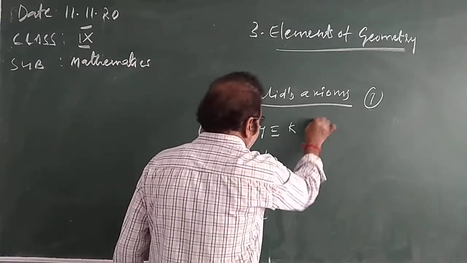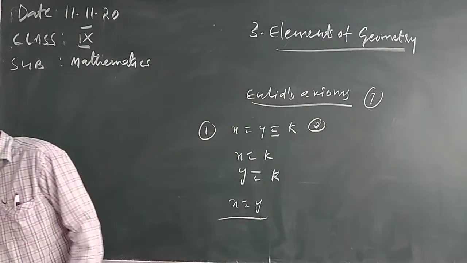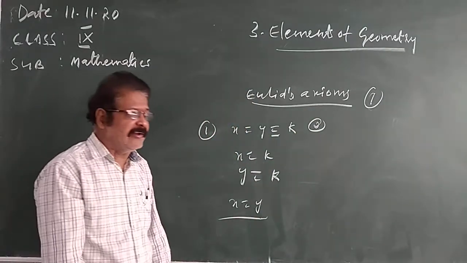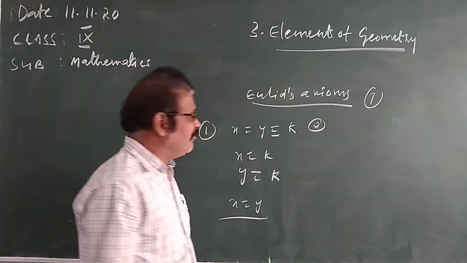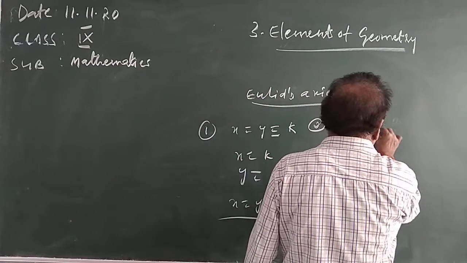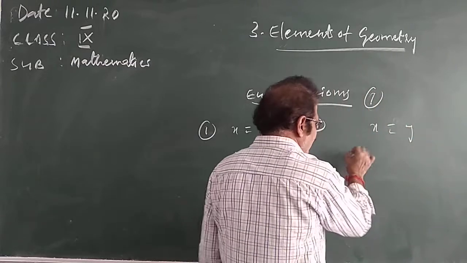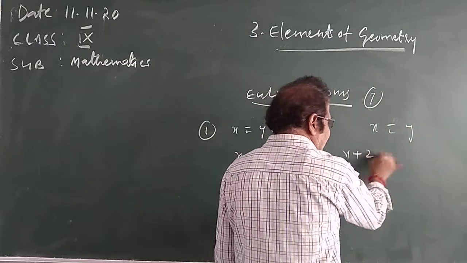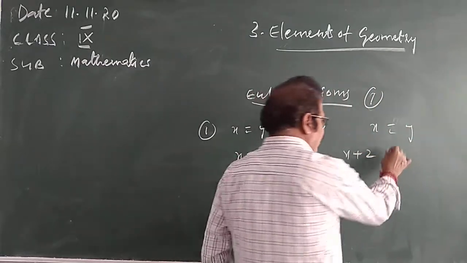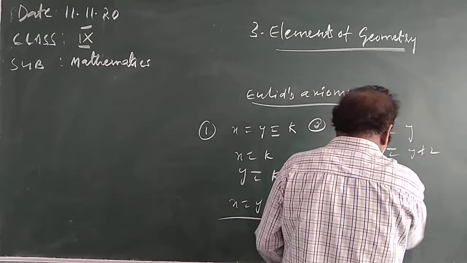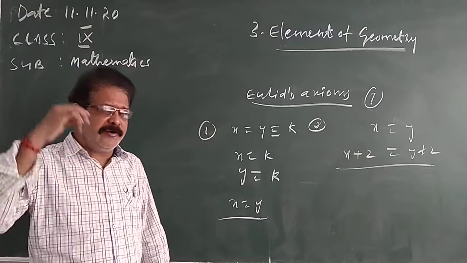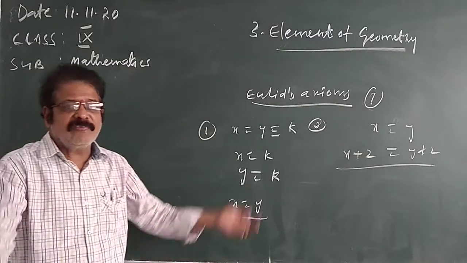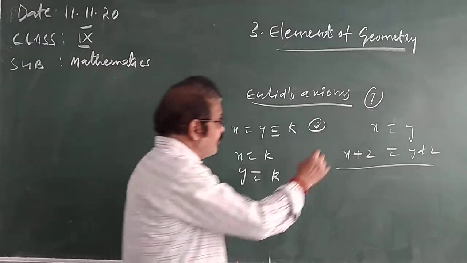The second axiom is, if equals are added to equals, the wholes are equal. For example, x equals y. These are equals. When added, take both sides: on the left side add 2 and on the right side also add 2. Then x plus 2 equals y plus 2. If equals are added to equals, then the wholes are equal. This is the second.